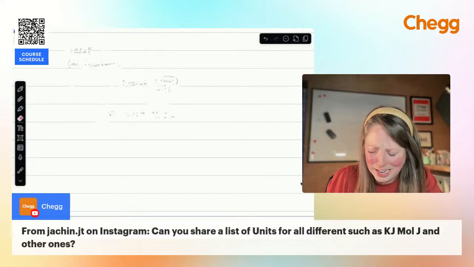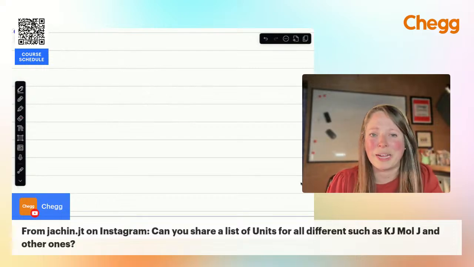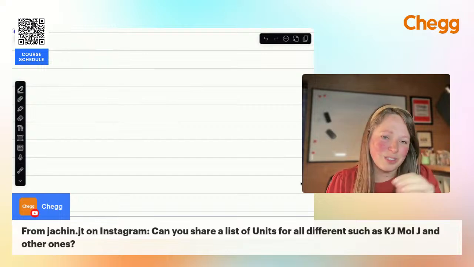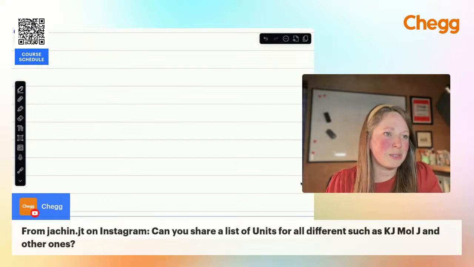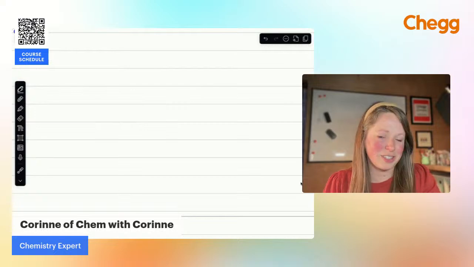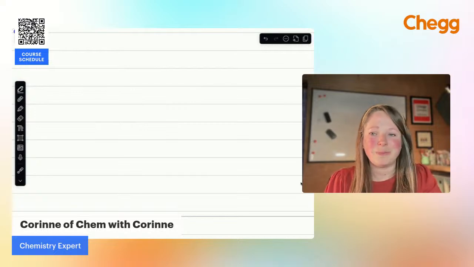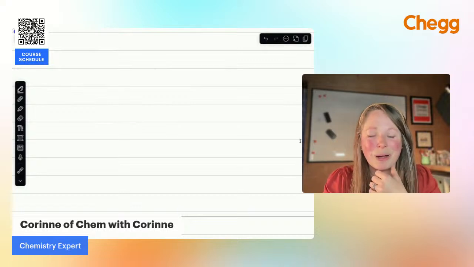And let's say you're doing gas law problems and you don't know whether to use the ideal gas law or the combined gas law. Look at your units, and see how many different species you're working with. Are you looking at a change in a system, or are you looking just at the system in one moment of time? There are always tricks to figure out how to navigate those wordy problems.